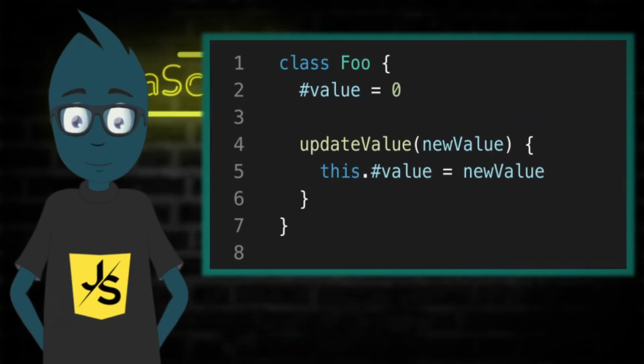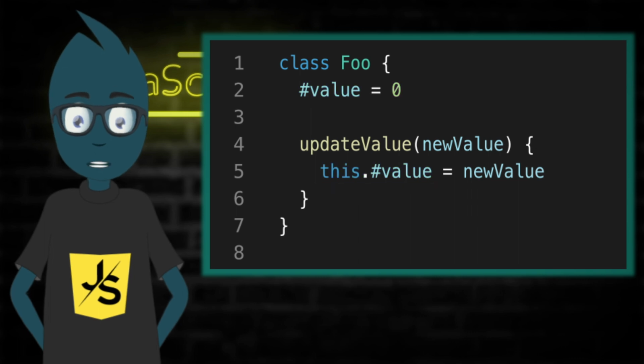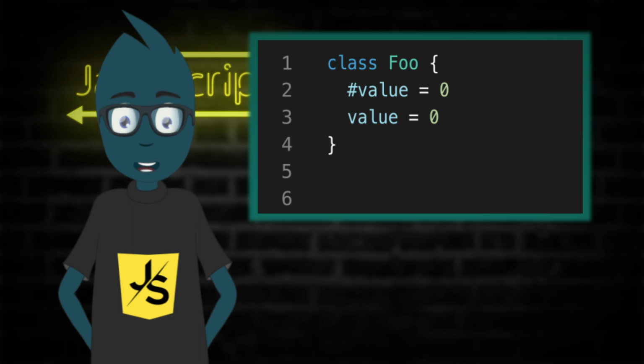To solve this problem, it was decided to use the hash, not only in the method description, but also in all accesses to this field. This allows the interpreter to quickly understand that this field is private. And in terms of readability, this approach seems more transparent to me. Another interesting point is that we can create two variables with the same name. The only difference will be the presence or absence of the hash before the name. As a result, we have two completely different variables.